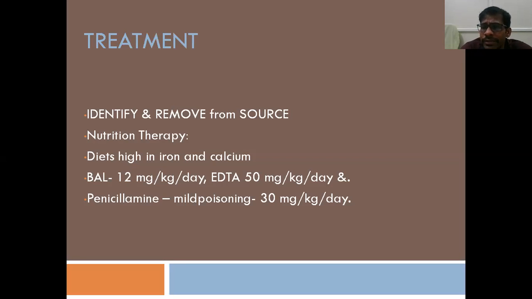British anti-lewisite, BAL, is not the specific antidote. The specific antidote is ethylene diamine tetraacetate. That is the specific antidote in case of lead poisoning. British anti-lewisite can also be used in case of lead poisoning, but the specific antidote is EDTA, calcium EDTA. Calcium disodium EDTA is the specific antidote in case of poisoning by lead.